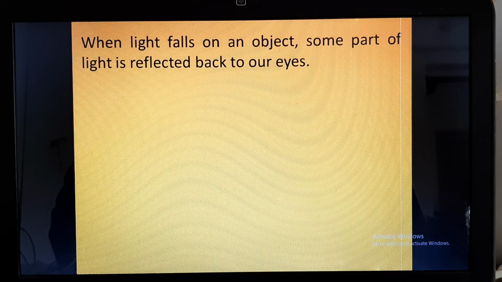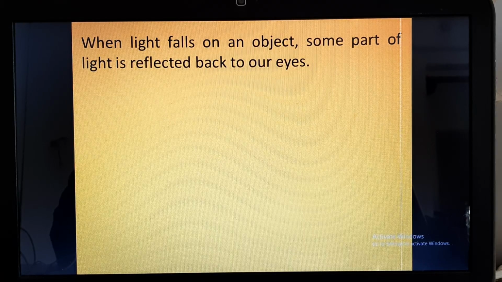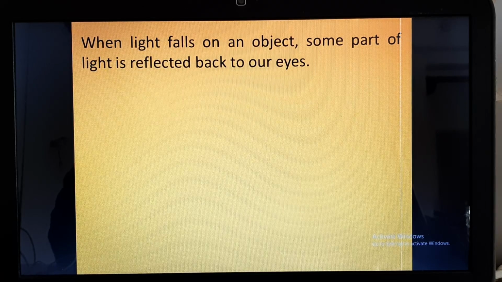Now this reflected light goes into our eyes, and our eye has a mechanism which can project the image on the retina, and that image is sent through electrical signals to the brain, where it is interpreted what we are actually seeing.